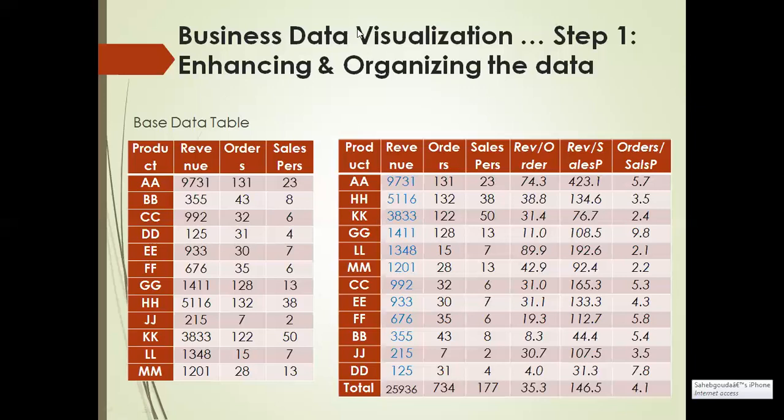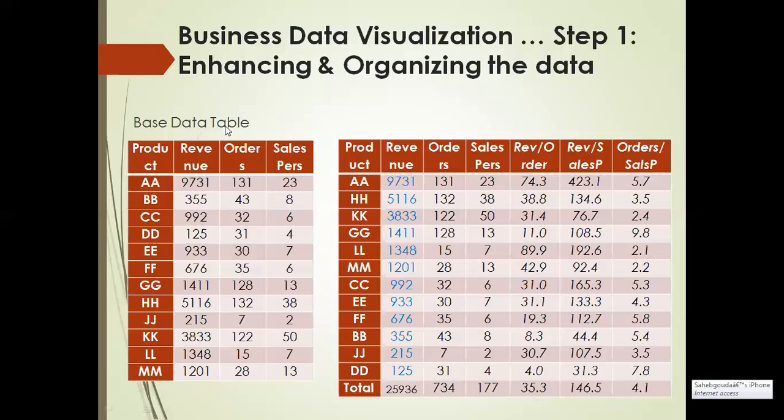If all are in the thousands, it is easy to plot the graph. For example, revenue numbers are in the thousands, while the salesperson numbers and orders per sales are in single or double digits. So we cannot plot them in one particular graph. We should make use of different graphs, different charts.